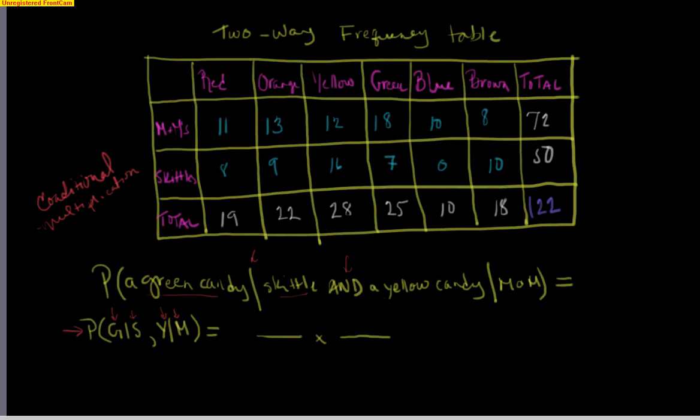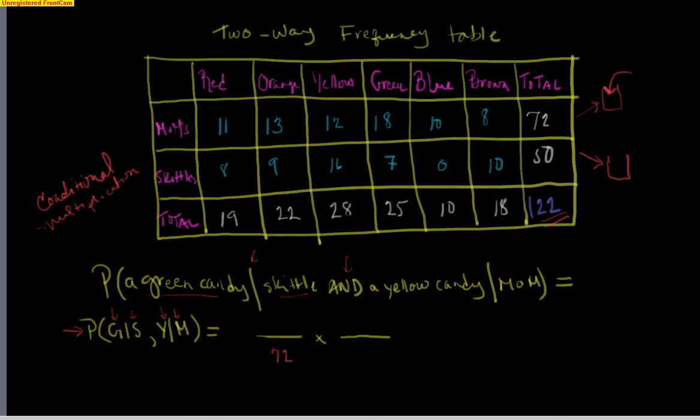I'm going to start with the denominators. This time things are conditional. So this first one is telling me that I'm choosing from the Skittles. What I want you to imagine is that you are taking all your 122 candies and putting them into two different cups. You're putting your 72 M&Ms into one cup, and your 50 Skittles into the other cup. Now, for the first event, you're going to reach into that M&M cup and pull out something. So what are you choosing from? Now your bottom number here is 72. You're choosing from 72.